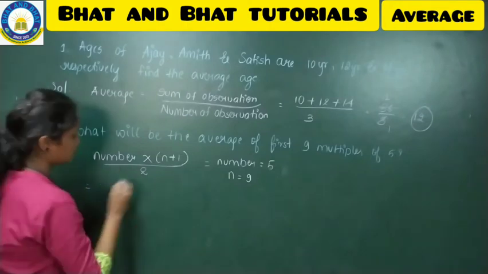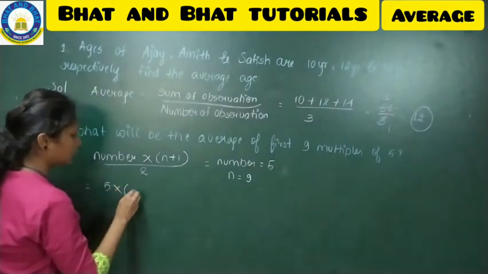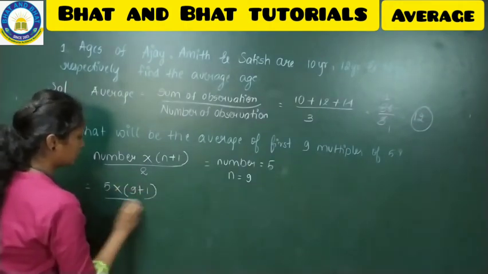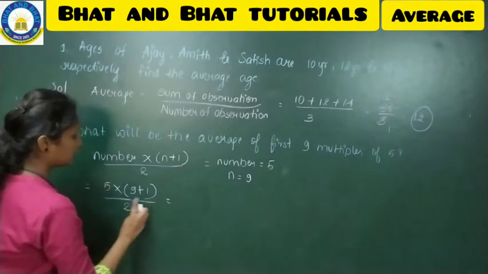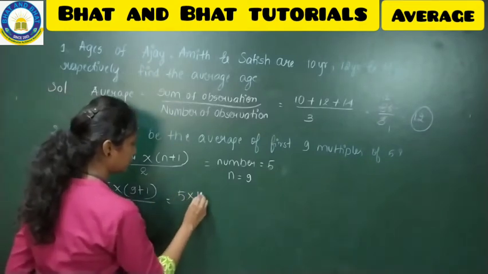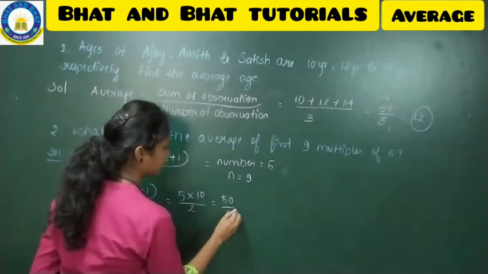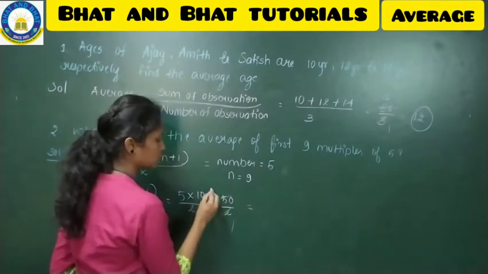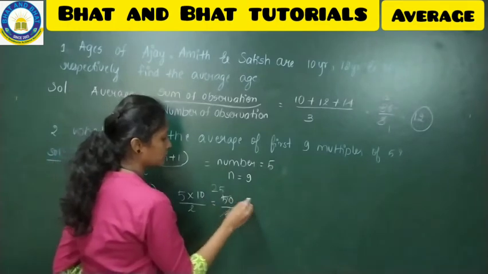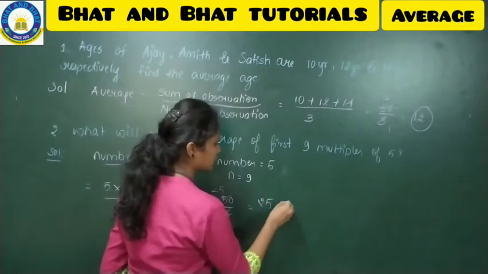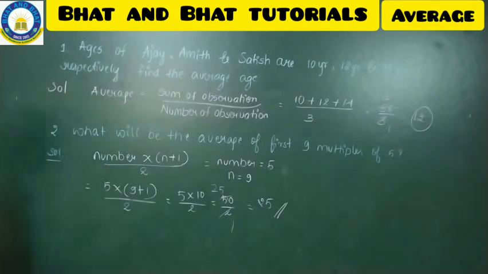Okay, so number here is 5 into (n is 9 plus 1) divided by 2. 9 plus 1 is 10, by 2. 5 tens are 50 by 2. So 2 ones are 2, 2 twos are 4, 2 fives are 10. So 25 is your answer. Copy down now. So fine, hope you all copied this.